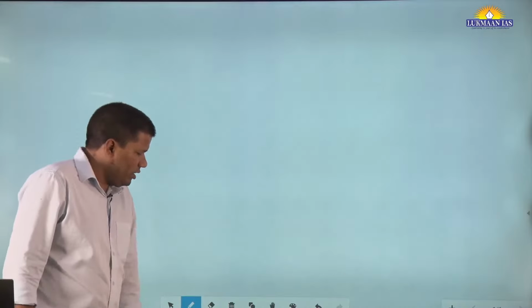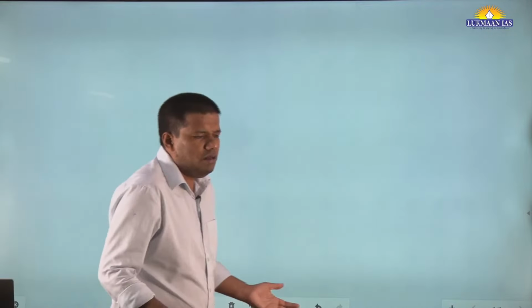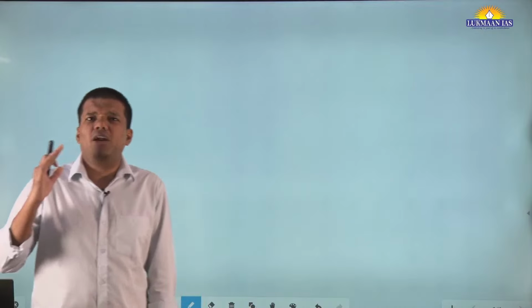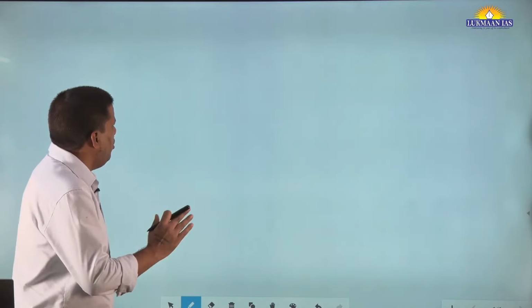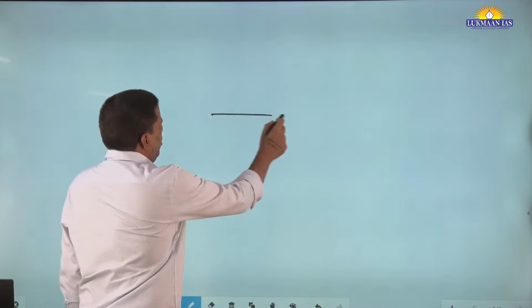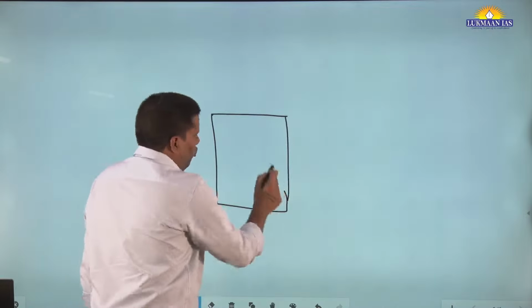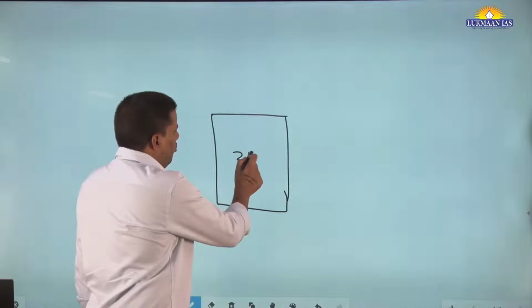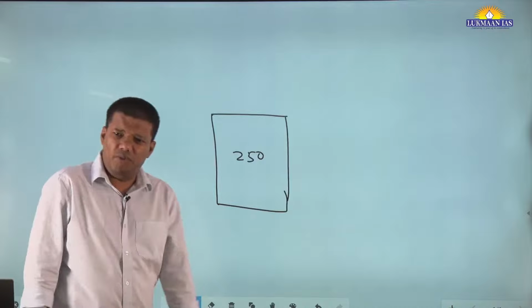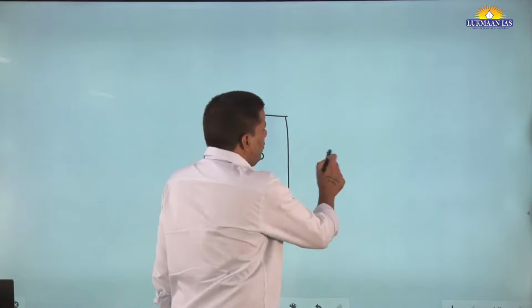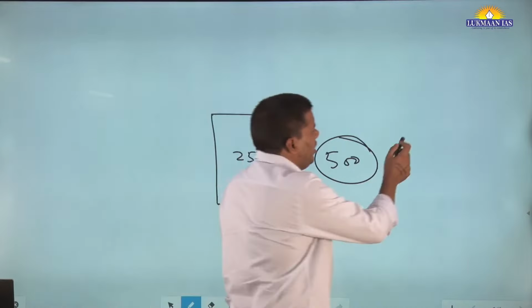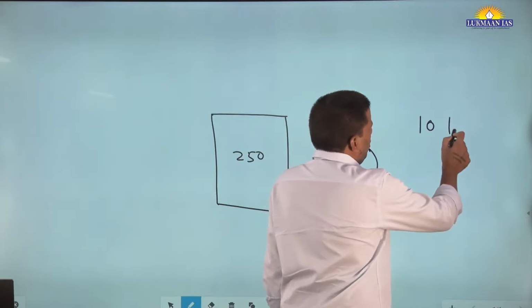Now, one more thing. One thing you have to understand, which is very, very important in UPSC preparation, is the quantum of labor, the amount of work you have to do. Whatever your background is, always remember this. You have an A4 sheet. Depending upon your font size, on one side you can write around 200 to 250 words. On both sides, approximately how many words? 500 words, right? So if you can write around 10 lakh words,